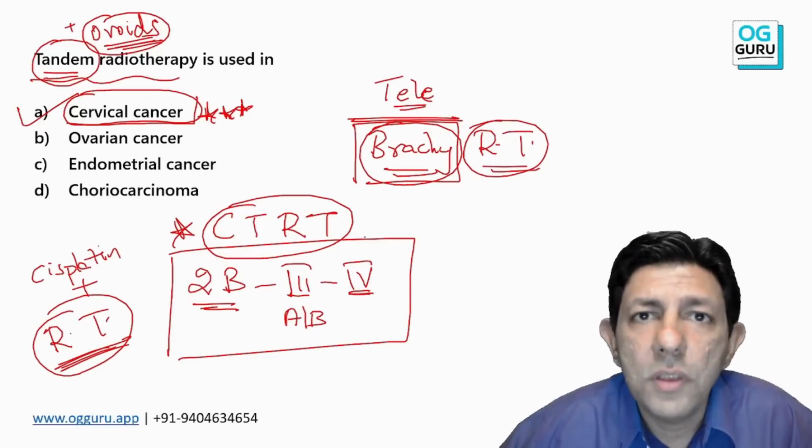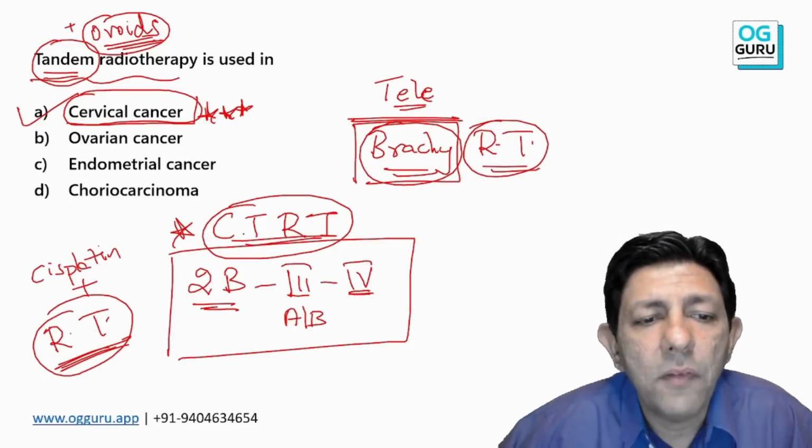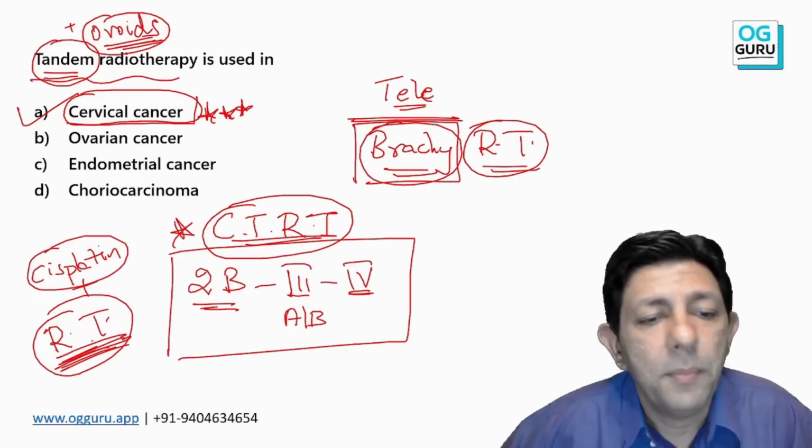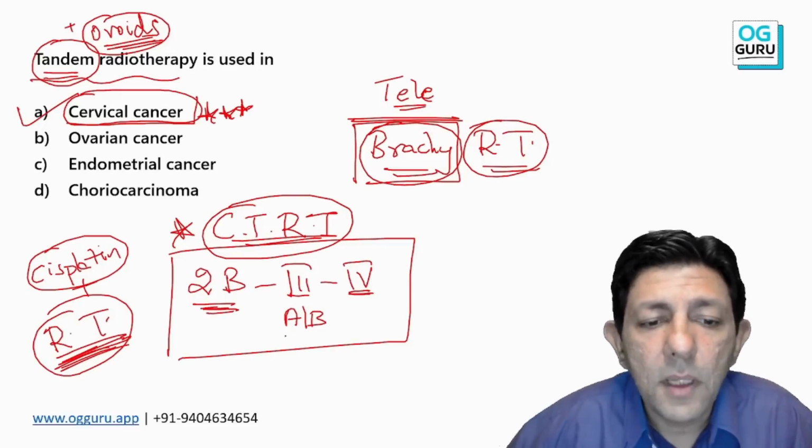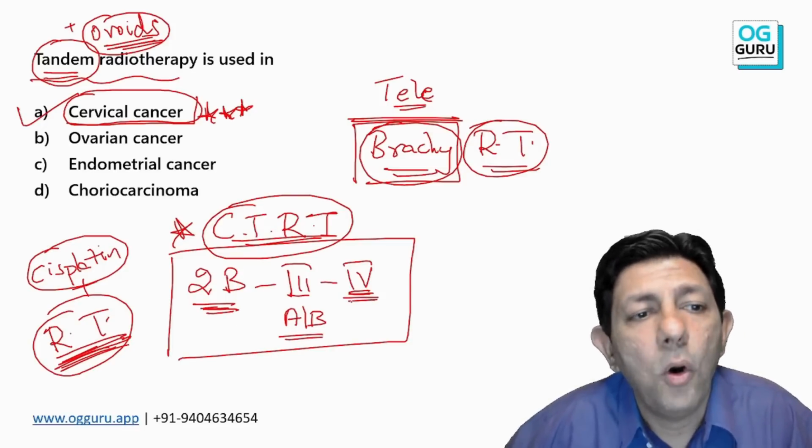Brachyradiotherapy. So we use the word only radiotherapy, or nowadays the word used is CTRT, concurrent chemoradiation, cisplatin plus radiotherapy. For which stages of cervical cancer? Stages 2B, 3 and 4, all these stages.